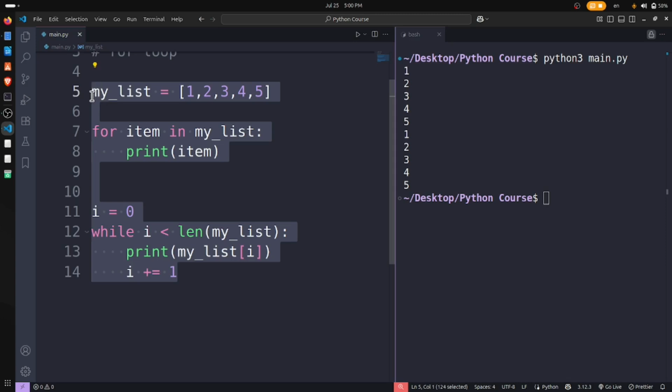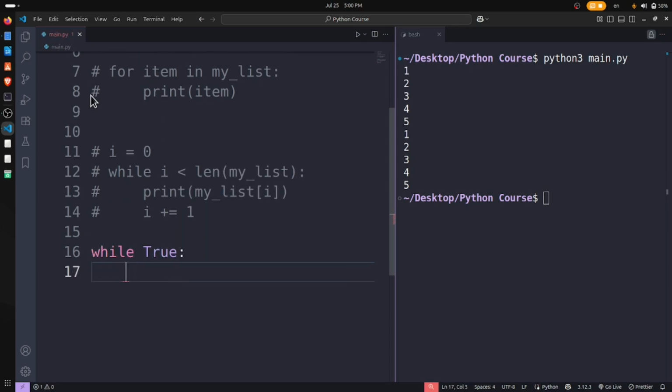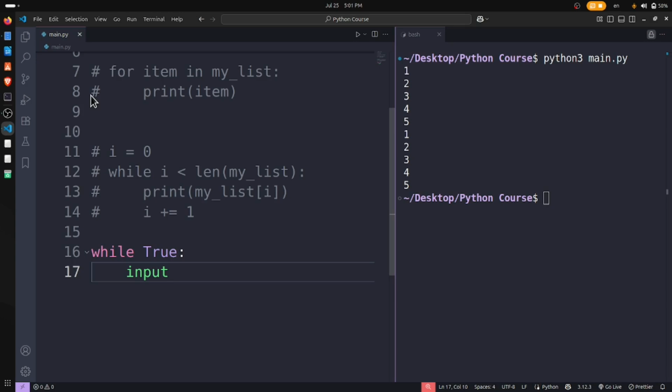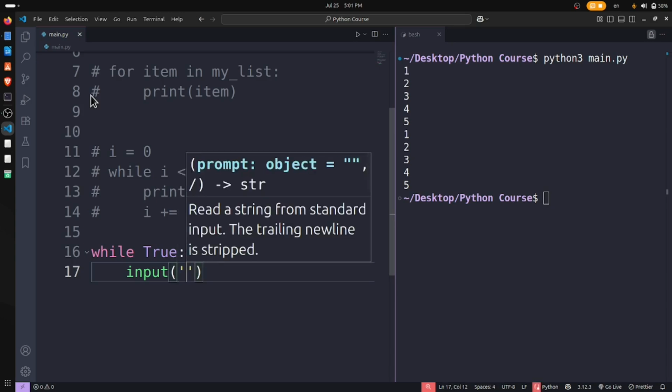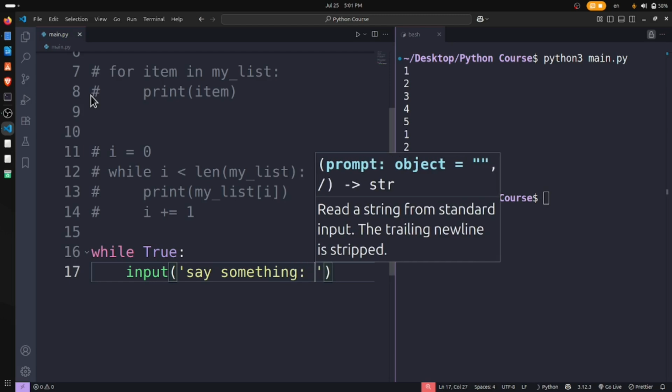Let me have another example. It will be clear where to use the while loop. I can say while True, so we have conditional logic. While True, input is something which takes something from the user. Say something means it asks the user to tell something.